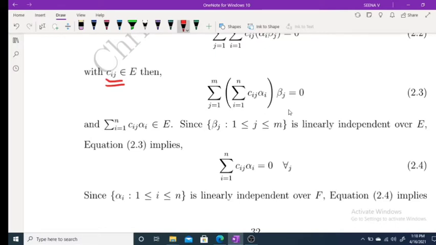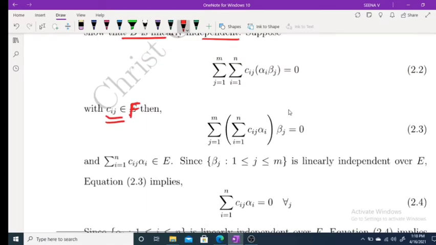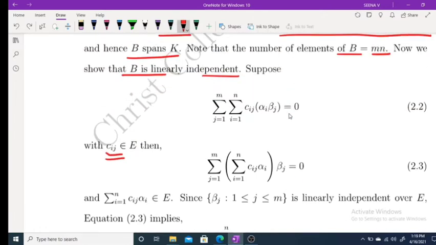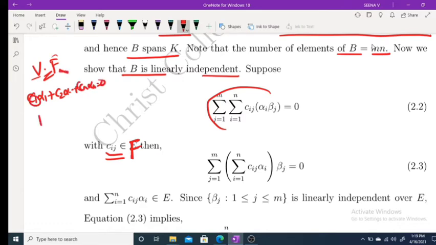So what actually, this c_ij belongs to F. Because the linear combination is over F. If we have some vector space V over F, then to prove linear independence we consider c1 alpha_1 plus c2 alpha_2 plus etcetera plus cn alpha_n equal to 0, where c_i belongs to F. Here we are considering K over F. So c_ij belongs to F.